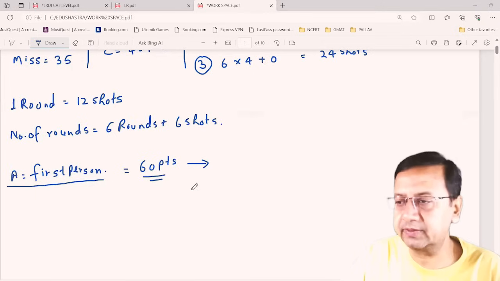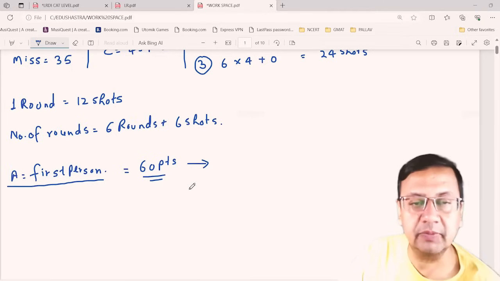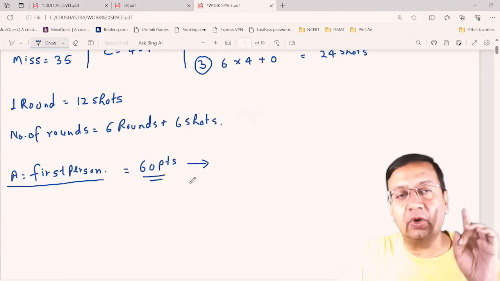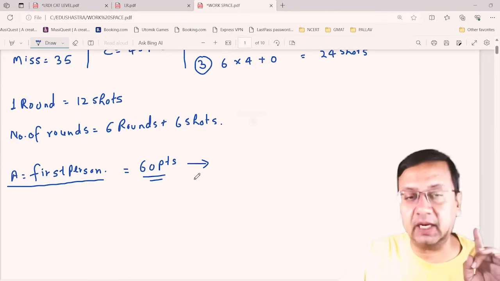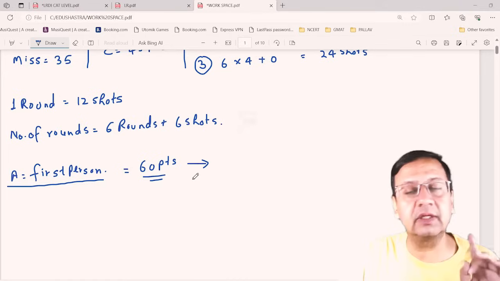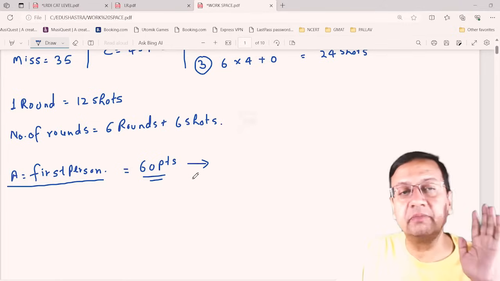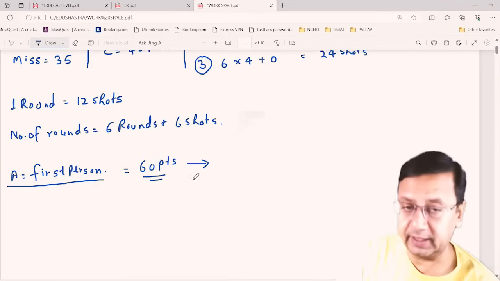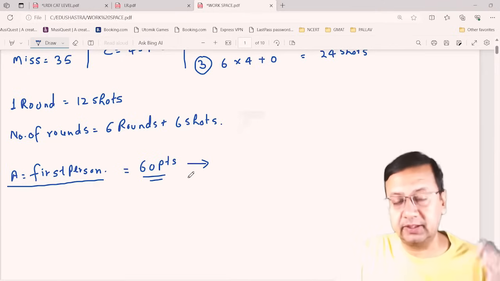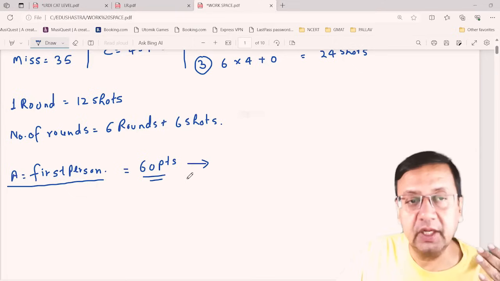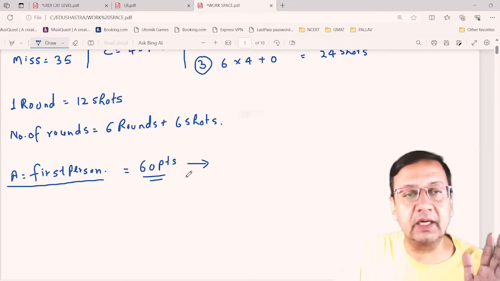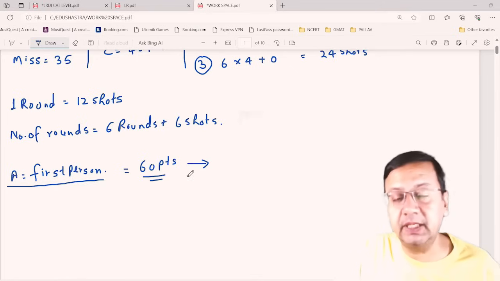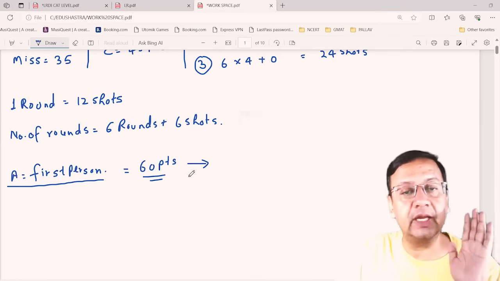Out of this 60 points, if I assume all the 35 missed targets are missed by B and C only, not by A, right? This is my assumption: all the missed targets, that is 35 in number, are missed by B and C, not by A.